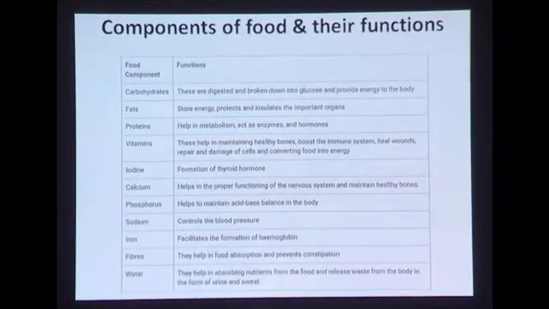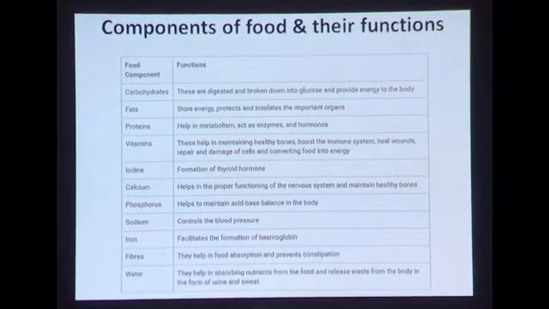Then this slide is all about the components of food and their functions. You can go one by one through all the components, and functions are also mentioned here. However, looking at the level of junior section, the top 5 or 6 components are more important for you. I can describe those for you. Like carbohydrates. The main function of carbohydrates is that they are digested and broken down into glucose and provide energy to the body. And then fat. The function of fat is that it stores energy, protects and insulates the important organs. It also helps us to keep our body warm.